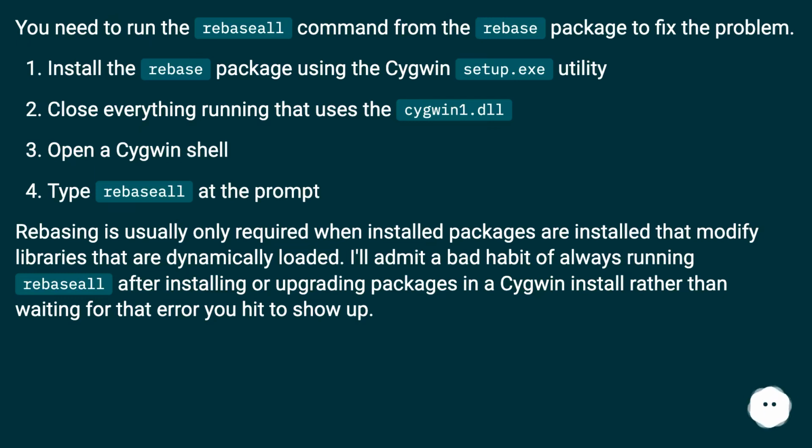Rebasing is usually only required when installed packages modify libraries that are dynamically loaded. I'll admit a bad habit of always running rebase after installing or upgrading packages in a Cygwin install rather than waiting for that error you hit to show up.